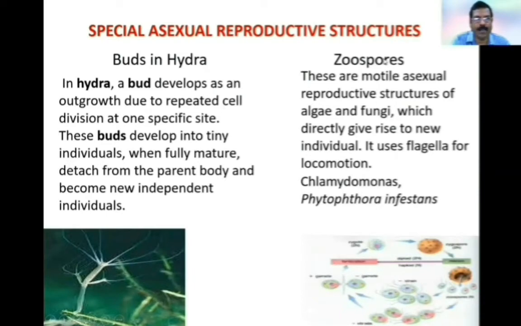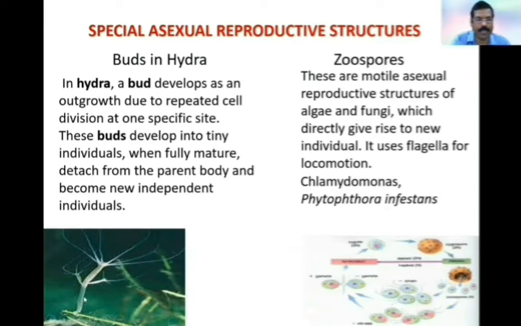Buds in Hydra. In Hydra, a bud develops as an outer growth due to repeated cell division at one specific site. These buds develop into teeny individuals. When fully mature, they detach from the parent body and become new independent individuals.